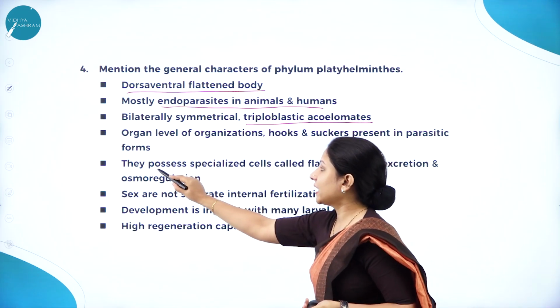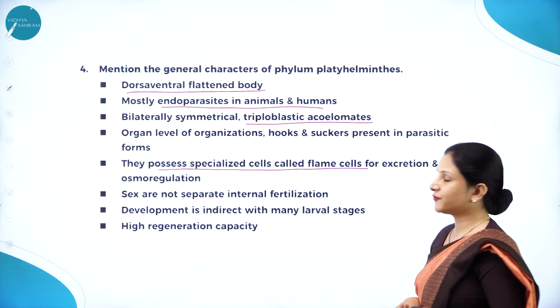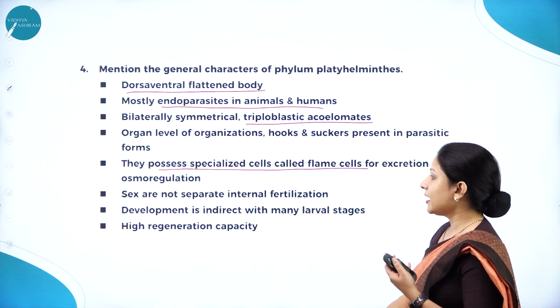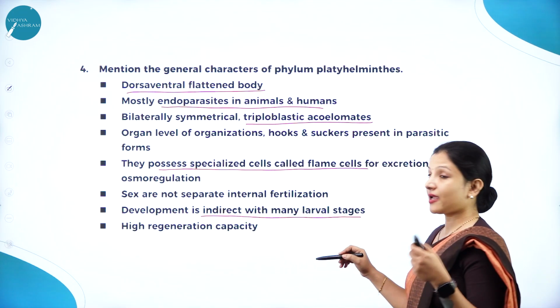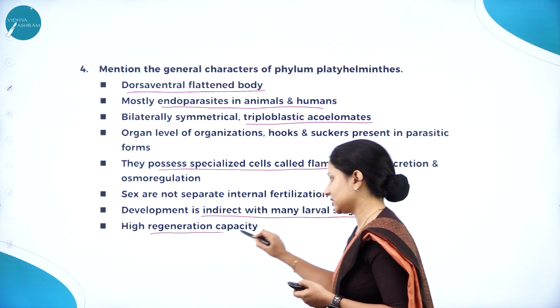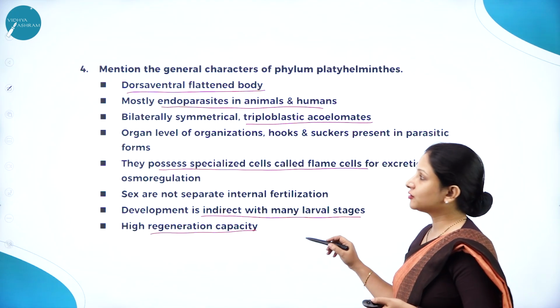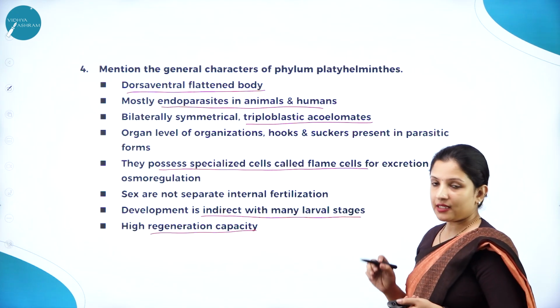For example, they have specialized cells called flame cells for excretion and osmoregulation. And the development is indirect because they have many larval stages, and they have high regeneration capacity. That is one of the important characteristics of the phylum Platyhelminthes.